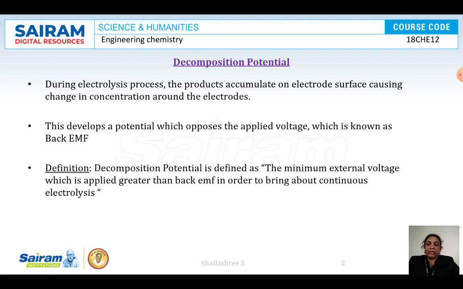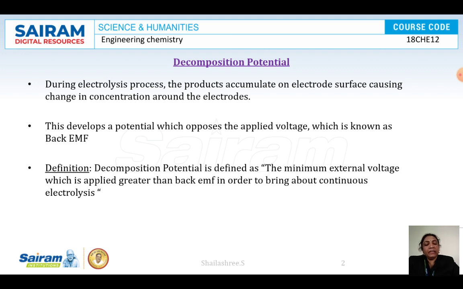There are three important factors which govern the rate of electroplating: polarization, decomposition potential and overvoltage. Polarization we discussed in the previous class. Polarization is a decrease in the electrode potential due to the inadequate or slow supply of ions from the bulk of the solution towards the electrode surface. When the diffusion is slow, the electrode is said to be polarized.